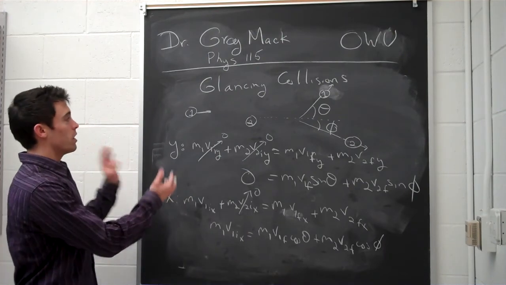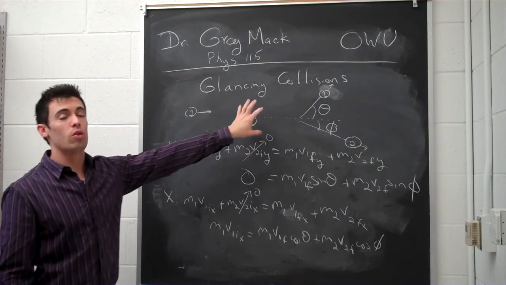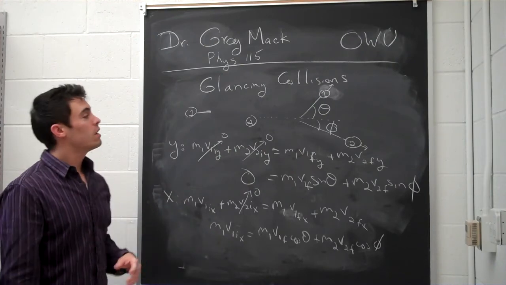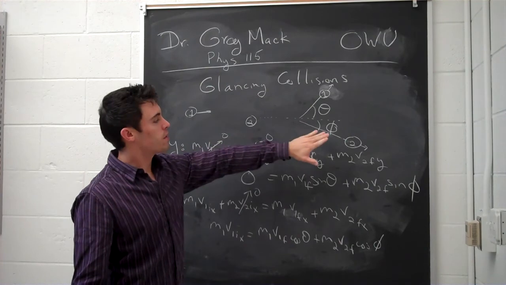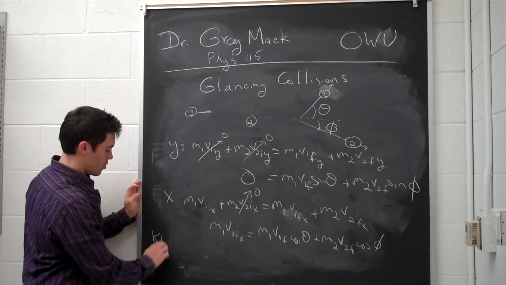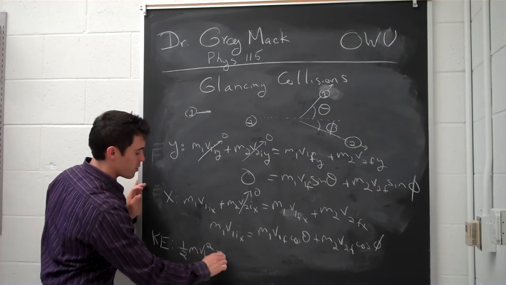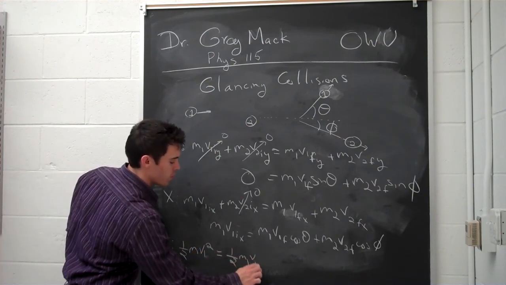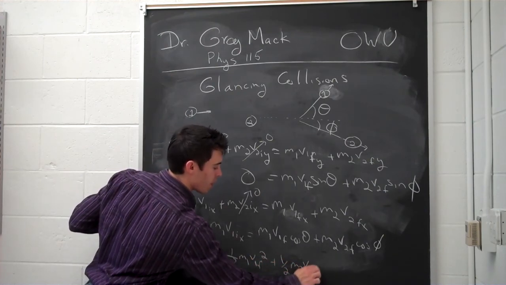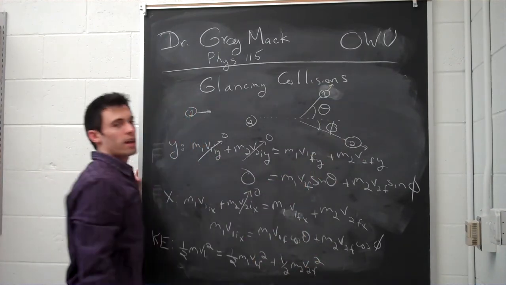So it would be 1/2 of the initial ball's mass times this velocity squared, plus 0, because this object is not involved in the initial energy because it's at rest. And that equals the final kinetic energy of this one, plus the final kinetic energy of that one. So if I were writing it here, KE, we have 1/2 m1 v1 squared equals 1/2 m1 v1f squared plus 1/2 m2 v2f squared, where the angles are not involved because we want the whole velocity along that line.